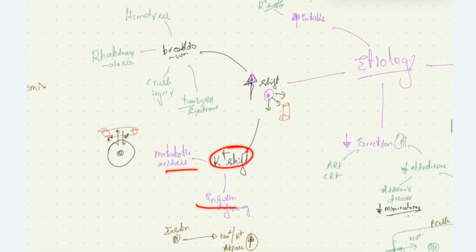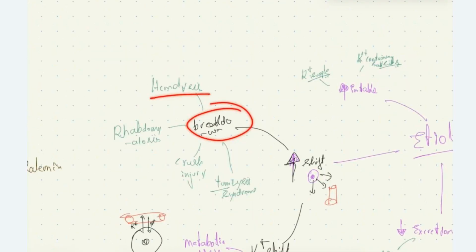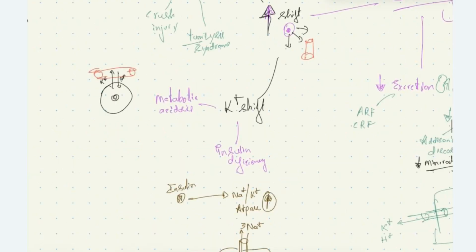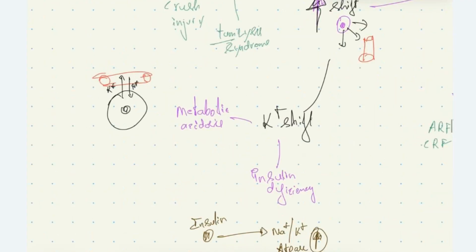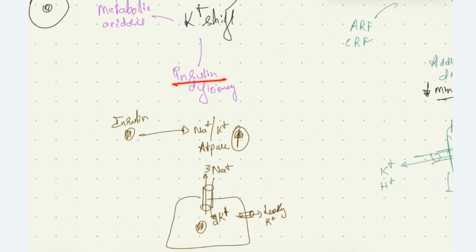Now, the breakdown of cells is seen in hemolysis, rhabdomyolysis, crush injury, and tumor lysis syndrome, which increase potassium levels. The potassium shift from the cell into the blood occurs in case of metabolic acidosis. In metabolic acidosis, to buffer the increased H+, there will be influx of H+ from the blood into the cell and efflux of K+ from the cell into the blood, causing hyperkalemia. Then, in case of insulin deficiency, we see hyperkalemia.